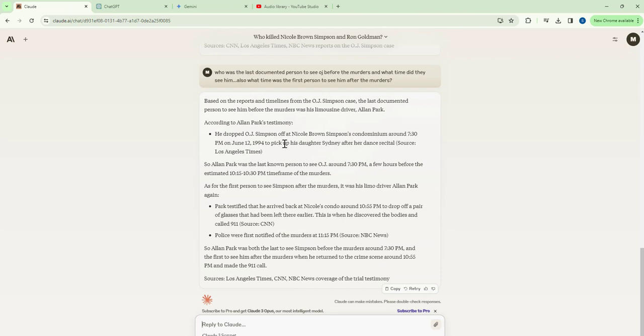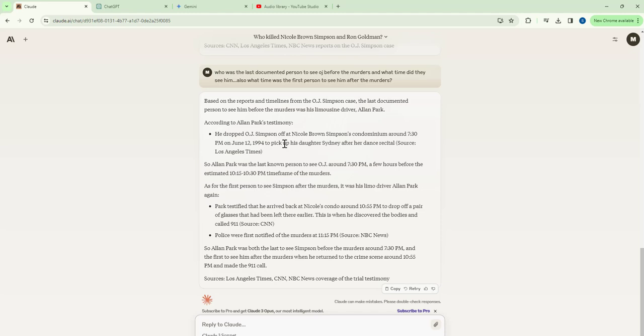Based on the reports and timelines from the O.J. Simpson case, the last documented person to see him before the murders was his limousine driver, Alan Park. According to Alan Park's testimony, he dropped O.J. Simpson off at Nicole Brown Simpson's condominium around 7:30 p.m. to pick up his daughter Sydney after her dance recital in Los Angeles. Alan Park was the last person to see O.J. around 7:30 p.m.